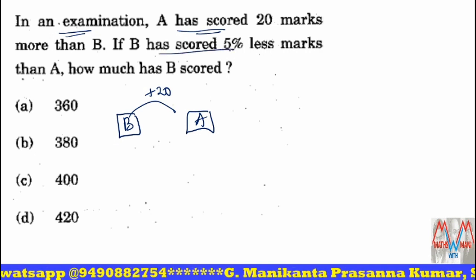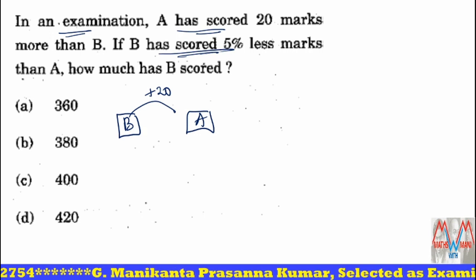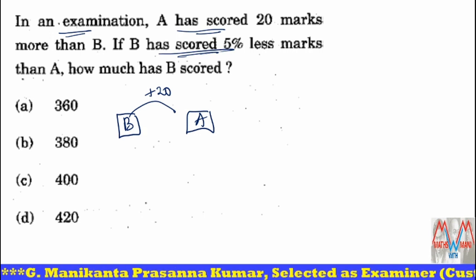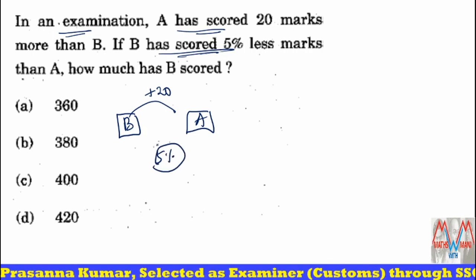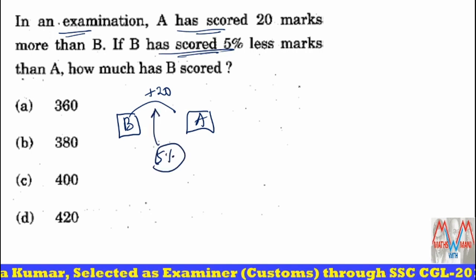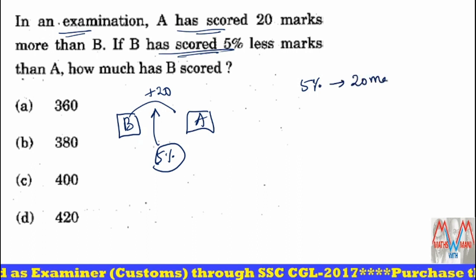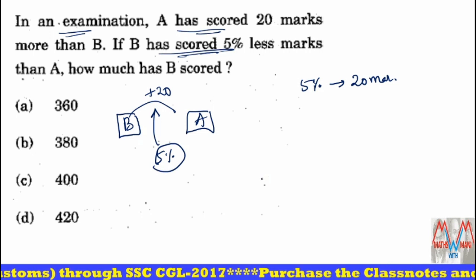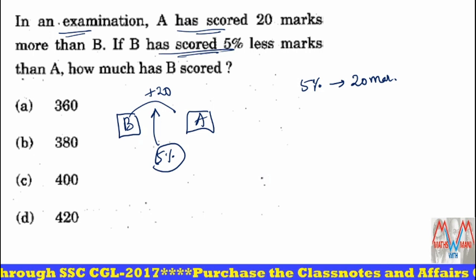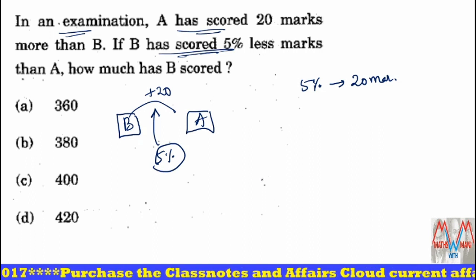If B has scored 5% less marks than A, very easy, that is 5% is given as 20 marks. Then what you have to find out is how much B has scored. B scored how much? 95%, not 100%.